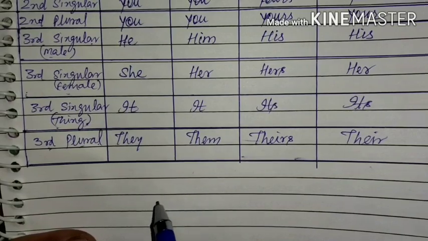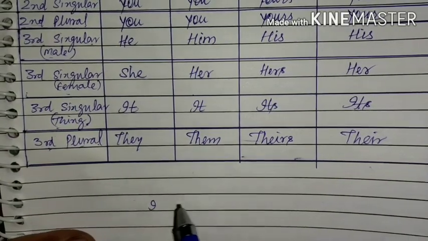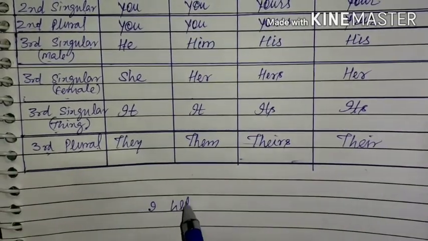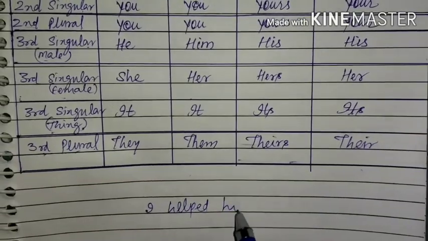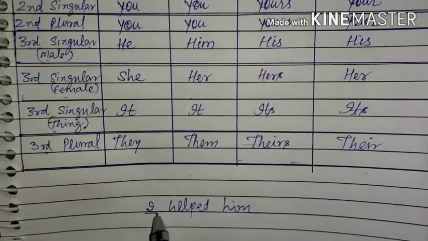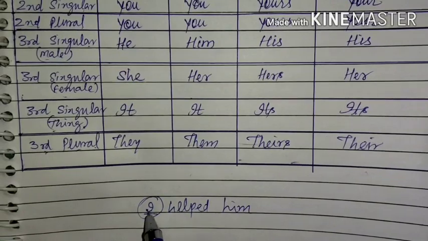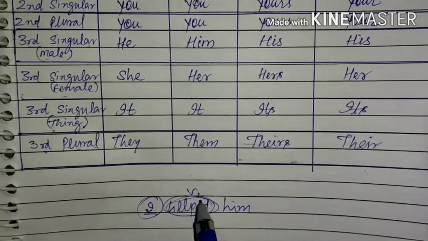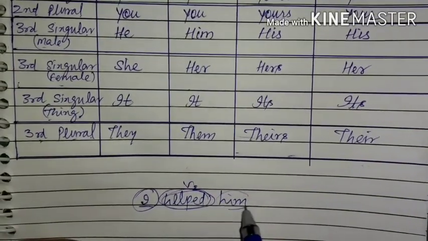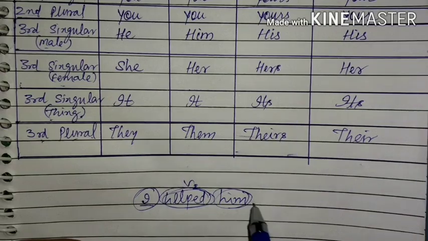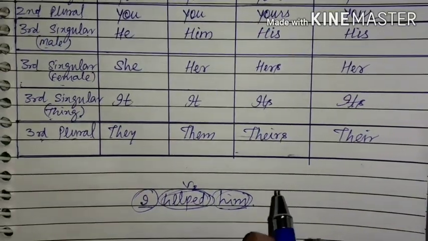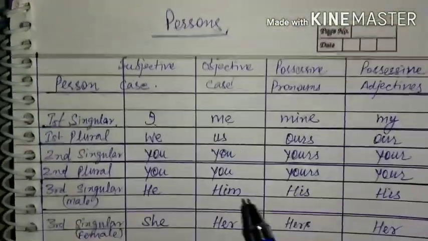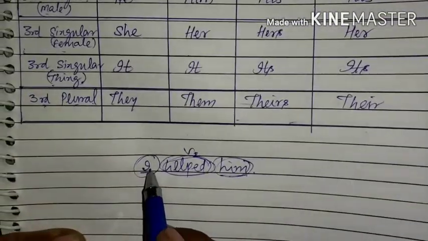That is, I helped him. Okay, I helped him. In this case, this is the subject, that is first person singular. This is the verb form, that is V2. We are talking about past indefinite tense. Him is the object. Okay, him is the object. So here I is first person singular, that is subjective case when it is used as a subject.